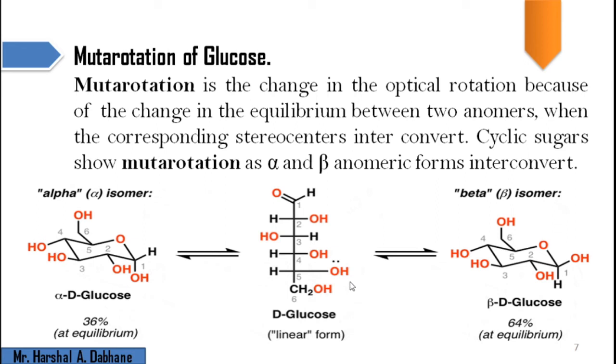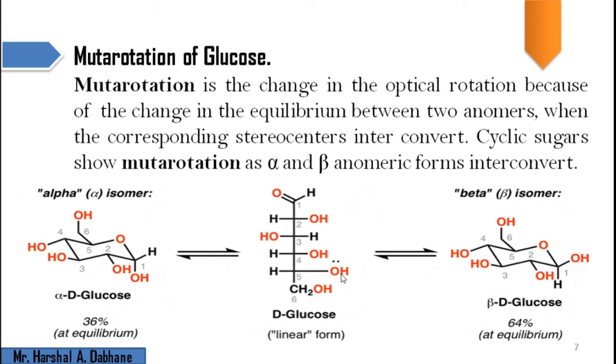Here we can try to understand this concept by considering this example. This one is D-glucose. We have the aldehyde group over here. The oxygen atom present on the fifth carbon atom has a lone pair. That lone pair will attack this carbon atom, as we know it is an electrophilic carbon atom, and there is formation of a ring. How many atoms? First, second, third, fourth, fifth, and this oxygen makes 6.